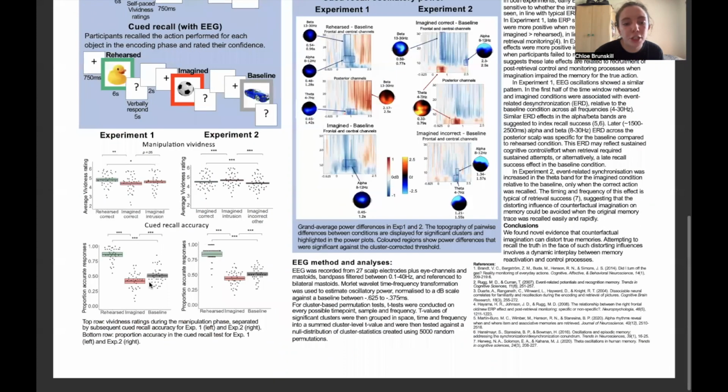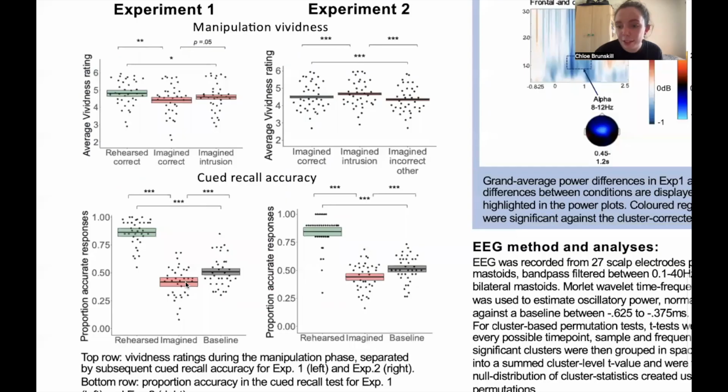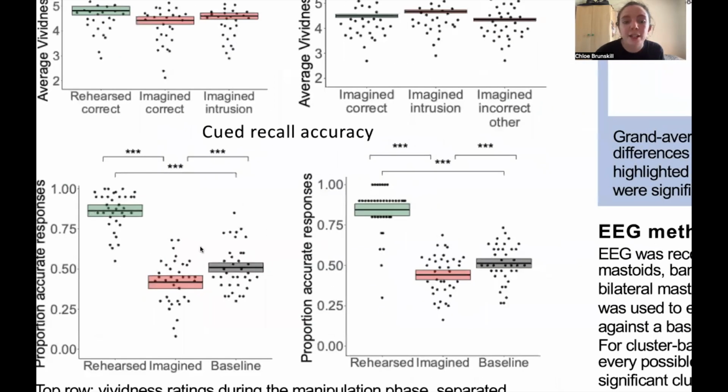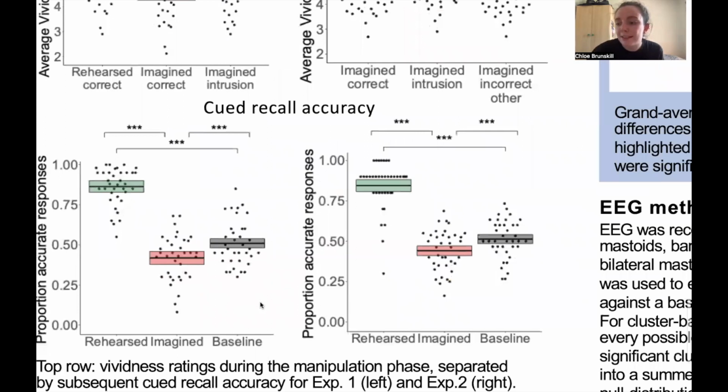Across experiment 1 and 2, the behavioral results revealed a significant impairment in cued recall accuracy for the imagined condition when compared to this baseline condition. And so counterfactual imagination appears to distort memory more so than the passive forgetting that was seen in the baseline condition.